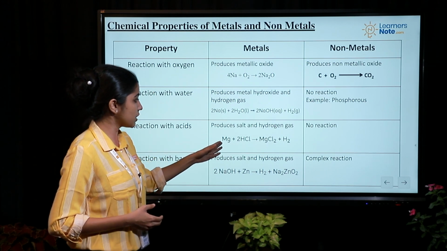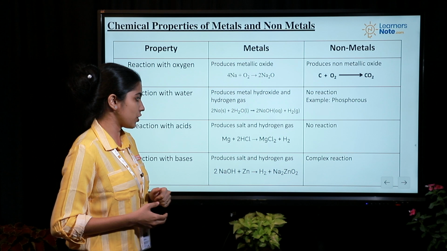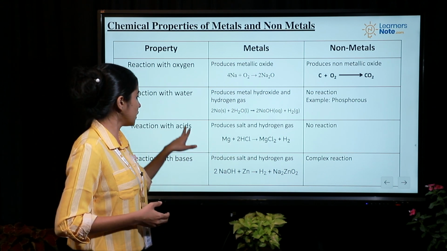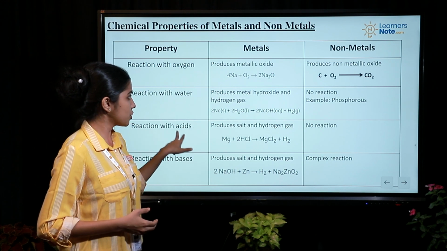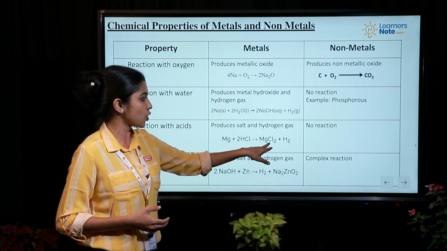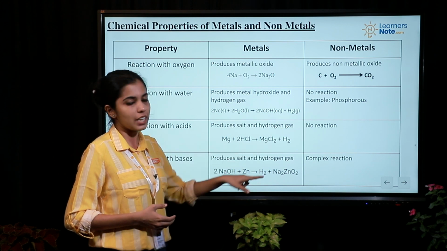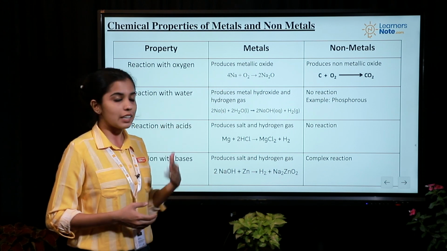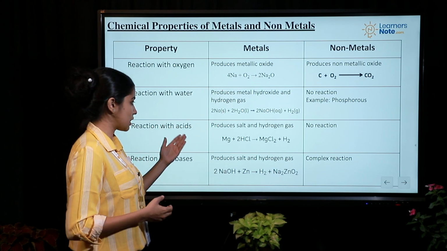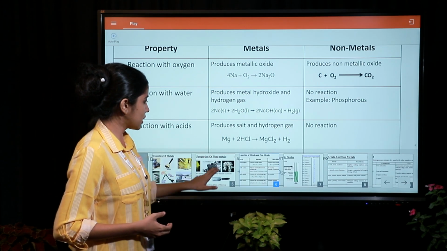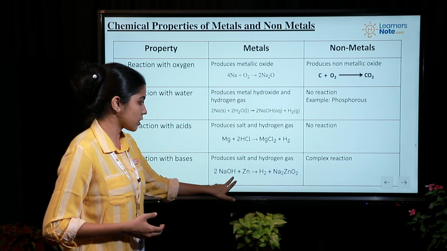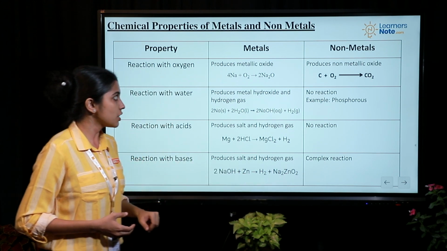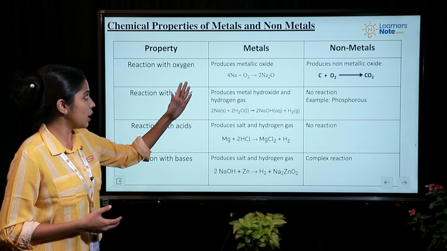Here you can see the example of magnesium and hydrochloric acid. Here magnesium is the metal that you are taking and hydrochloric acid is just an acid to show the reaction. So when the metal and an acid react, you get a salt which is magnesium chloride, and hydrogen gas will be your byproduct. Similarly, you have metals reacting with base, and again it shows similar reactions just like acid. Here you can see that a base, which is sodium hydroxide, reacts with a metal, zinc, and it produces a salt and hydrogen gas. So these are the reactions with metals.